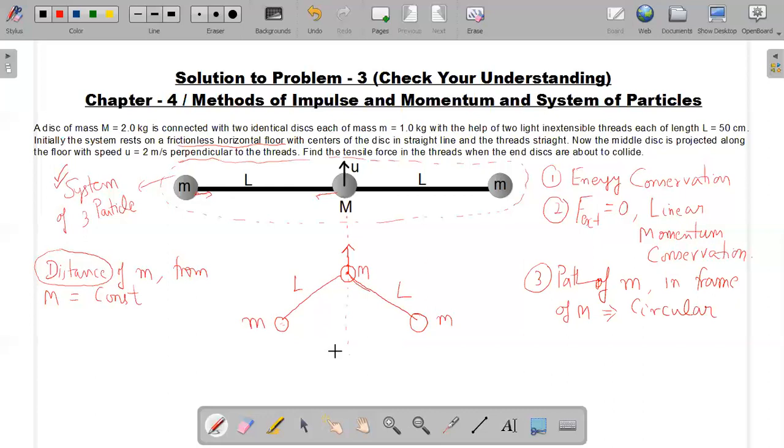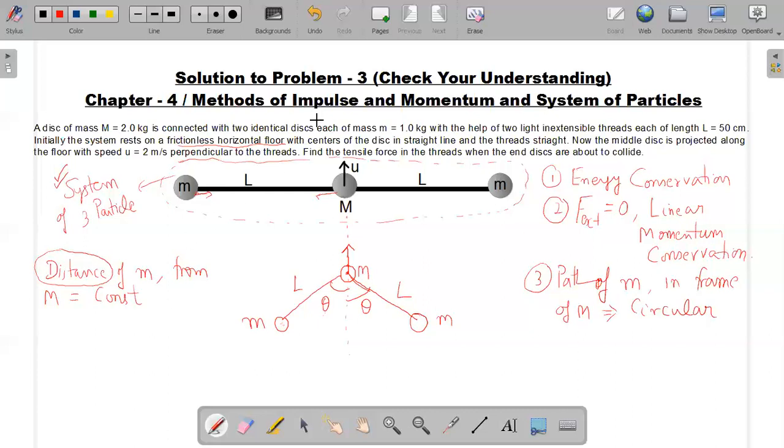Now, obviously the collision will happen when, if I denote this angle as theta and the other side also theta, then the moment this theta becomes 0, the two masses will collide with each other. The moment this theta angle becomes 0, the two masses small m will collide with each other.